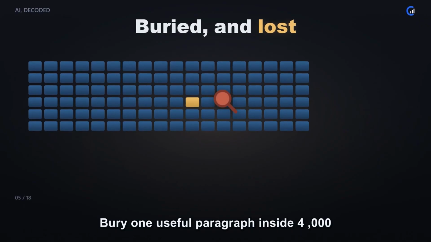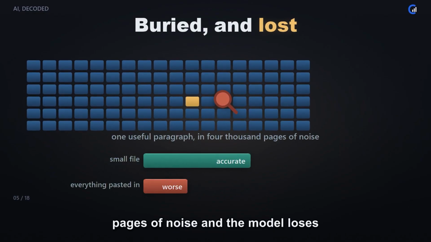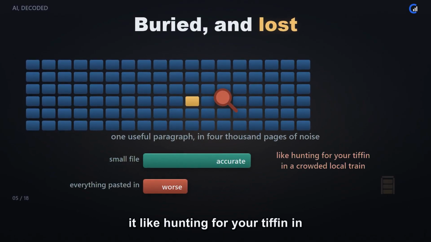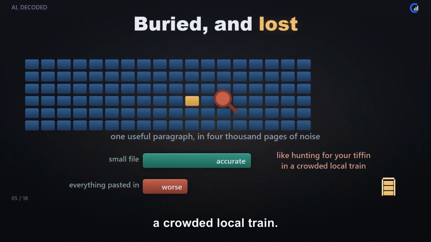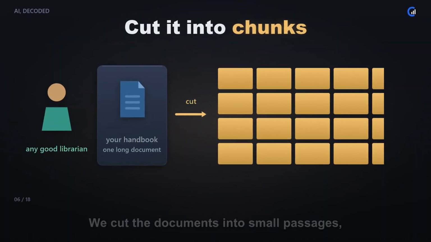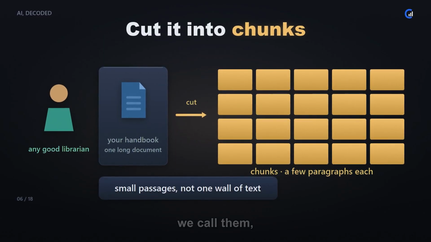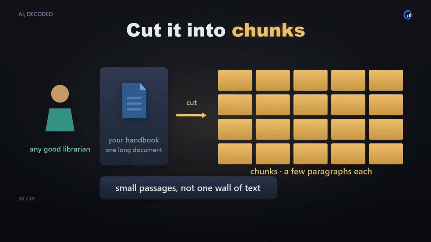Bury one useful paragraph inside 4,000 pages of noise and the model loses it, like hunting for your tiffin in a crowded local train. So we do what any good librarian does. We cut the documents into small passages, chunks, we call them, maybe a few paragraphs each.